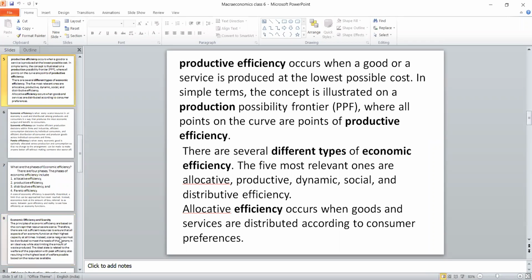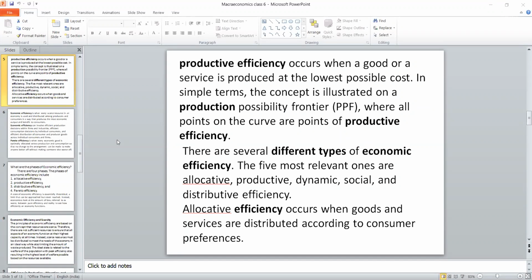Now let's move to the other part of economic efficiency. Let me explain product efficiency with the PPF. Last class we studied the production possibility curve. In that we are explaining that particular economic problem, what to produce or what quantity to produce. That is why productive efficiency occurs when a good or a service is produced at the lowest possible cost. In other terms, the concept is illustrated with the production possibility frontier, that is PPF, where all the points on that particular curve are productively efficient.